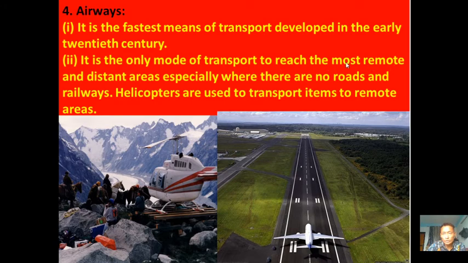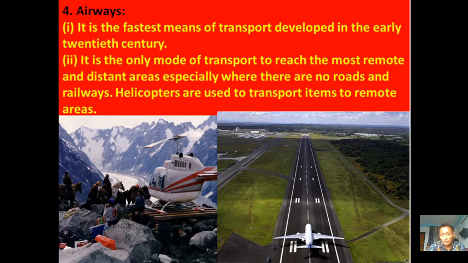It can reach inaccessible areas, remote areas, and distant, far away places, especially where there is no road, where no other mode of transport is available. So in these areas, we can reach by air transport with the help of a helicopter. Helicopters are used to transport items and goods to remote areas. This is an example. This image shows the helicopter which is used in remote areas.